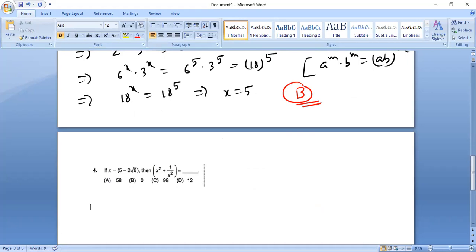Okay, so as you can see, question number 4 says that the value of x is given.